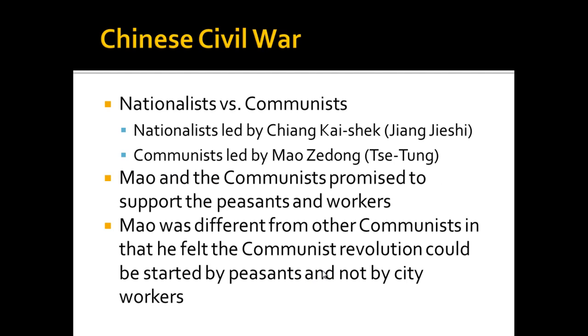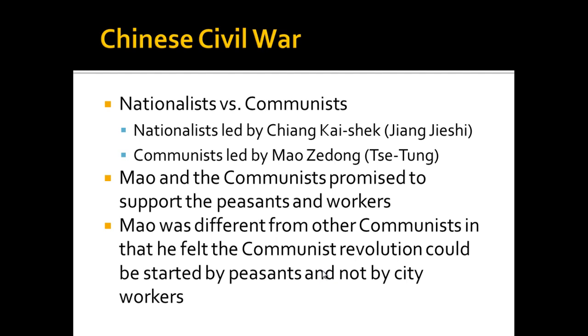The two sides of the civil war are the nationalists versus the communists. Chiang Kai-shek will lead the nationalists. You might also see his name as Jiang Zheshu, as it's depicted here. And then the communist side will be led eventually by a man named Mao Zedong. You might see it spelled in a couple different ways, so I put those both on the slide for you. Make sure that you realize these are the same people. Jiang Zheshu and Chiang Kai-shek are the same person, and Mao Zedong and Mao Zedong are the same person.